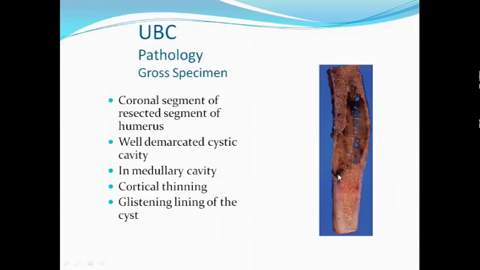This is a gross specimen of a simple bone cyst. You can notice that it has a well demarcated cystic, hollow cavity, and it is located in the medullary cavity, not in the cortex, the central part of the long bone. There is cortical thinning. The cortex is thinned over here compared to the thick cortex here. See, the cortex is thick here. The tumor has thinned the cortex over here, and it is lined by a glistening membrane.